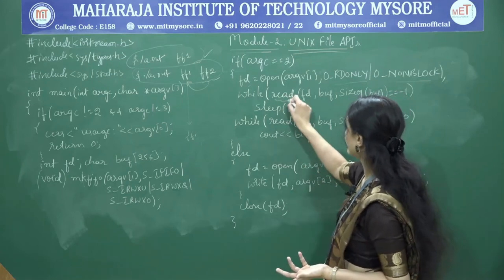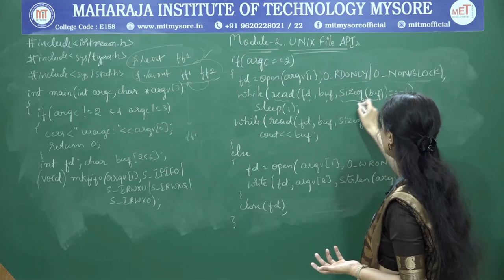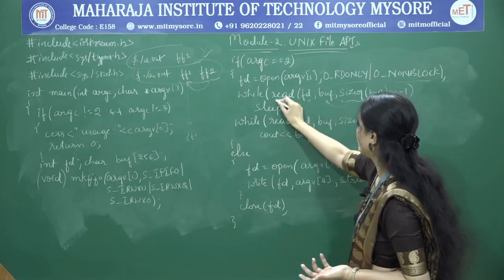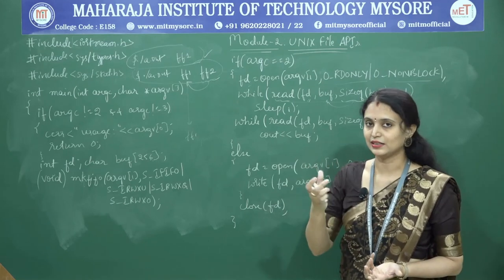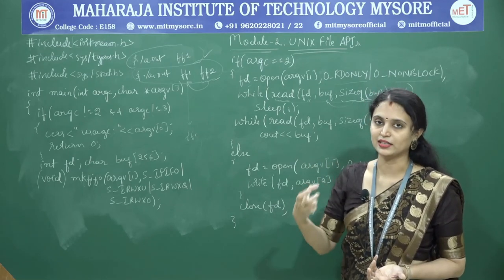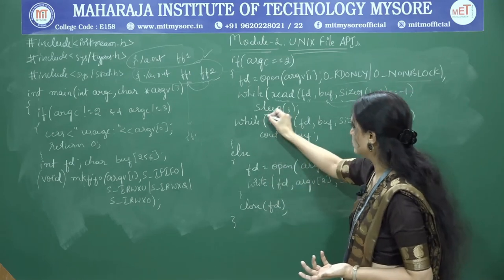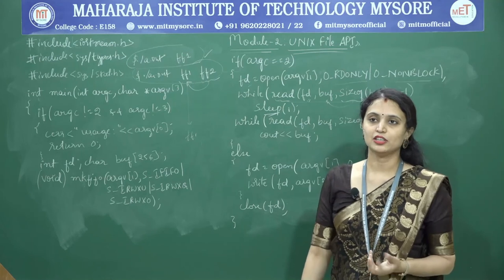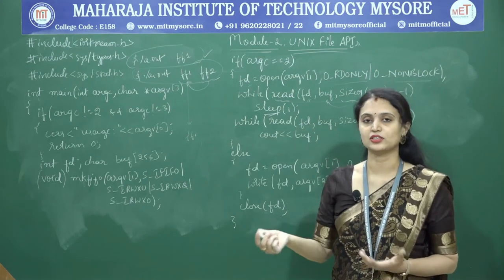So here we are checking the read operation: file descriptor, buffer, size of buffer. If read returns -1, that means there is nothing to read, some error has taken place. In that case, the process has to sleep, that means the process has to wait, because some illegal operation has taken place.